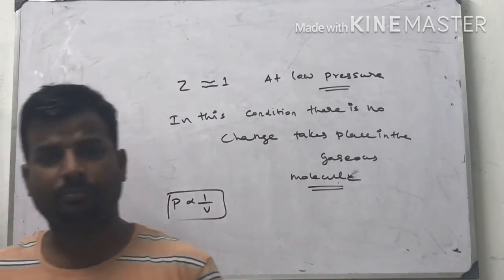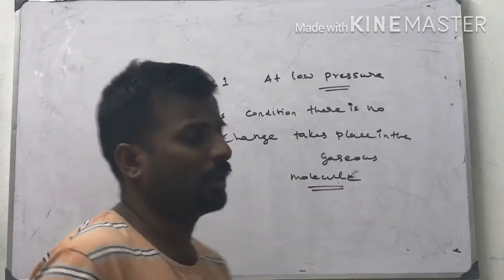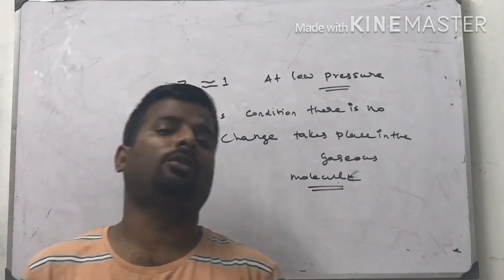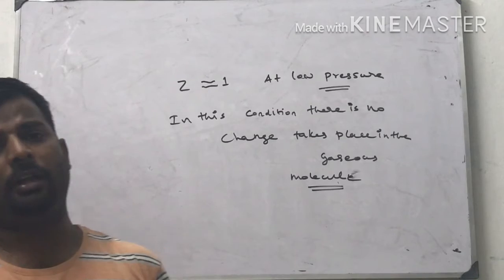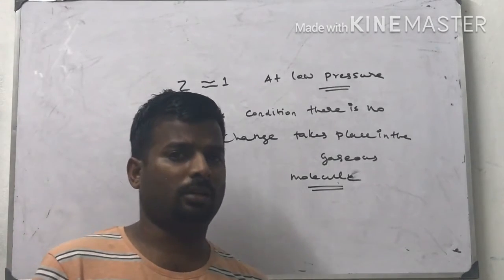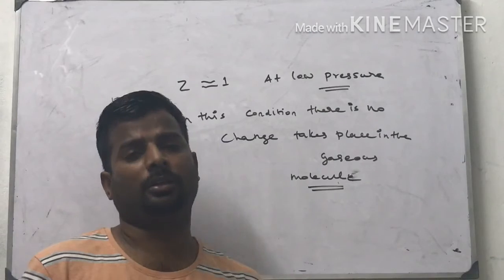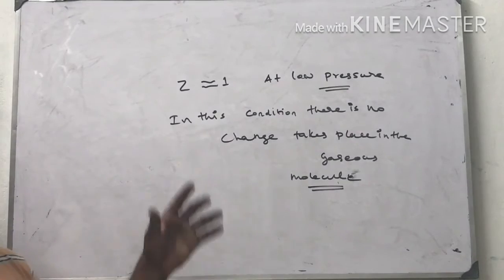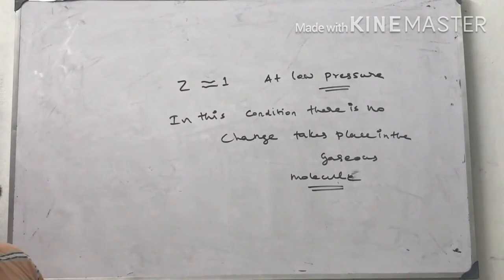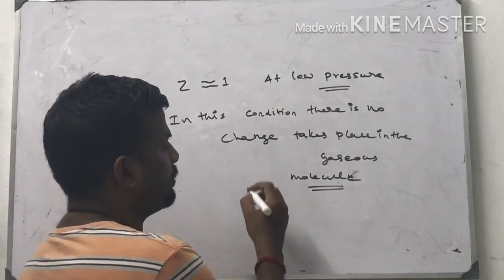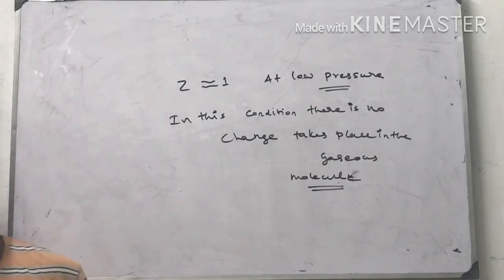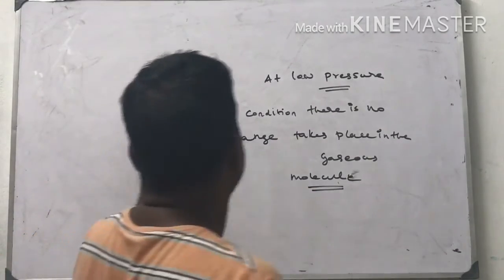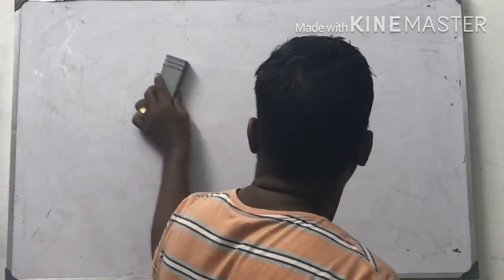Next, if Z is less than 1, the attraction increases. High pressure means repulsion takes place. Low pressure means attraction takes place. And Z approximately equal to 1 means in this condition no change takes place. The molecules just vibrate in the gas. These are the compressibility factor conditions.